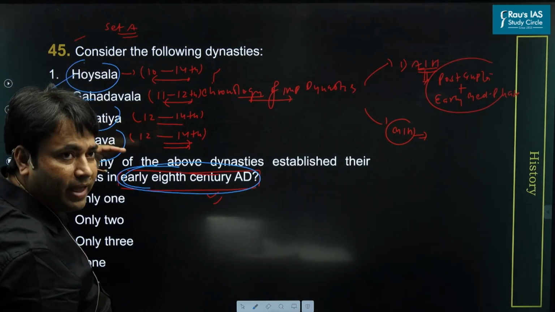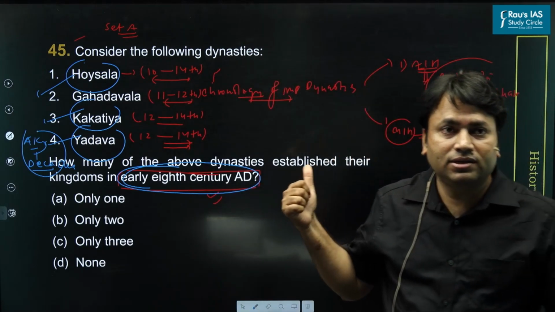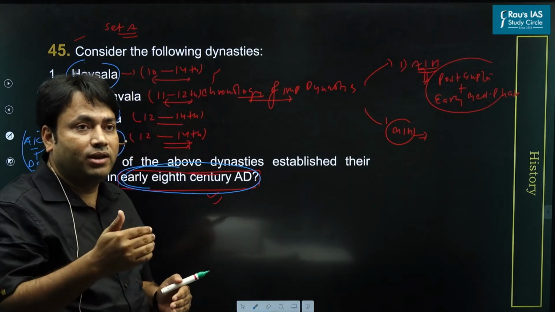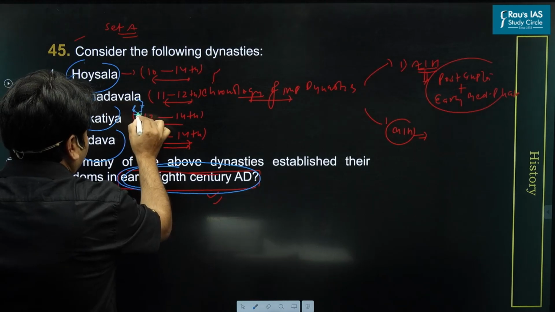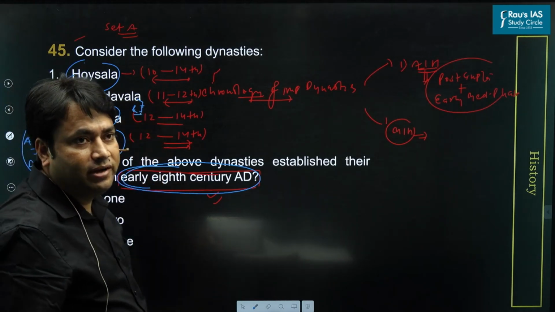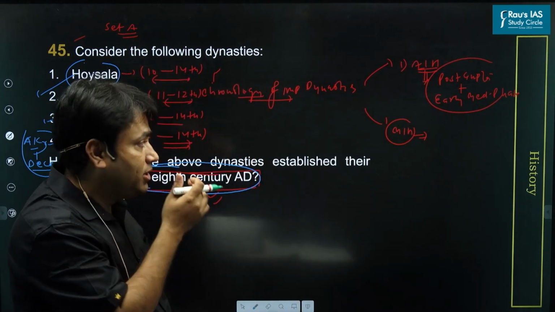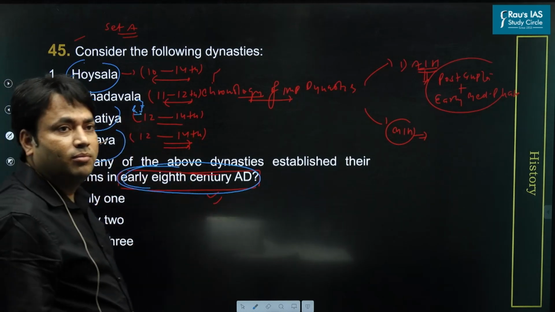And the Gahadavalas, we find reference to them too. Gahadavalas belonged to a Rajput dynasty. Muhammad Ghori was resisted by Gahadavala rulers. Raja Jayachand, you must have heard this name. So this is related to Muhammad Ghori and the conflicts with him.